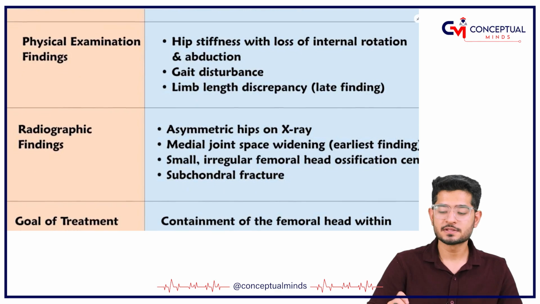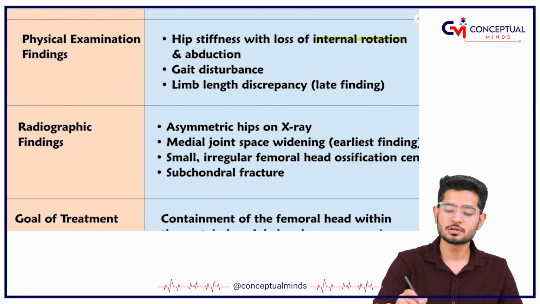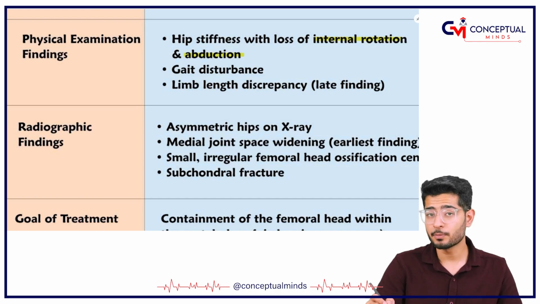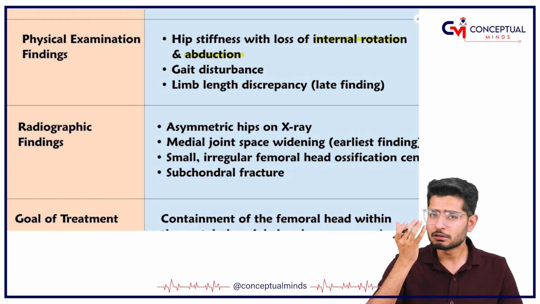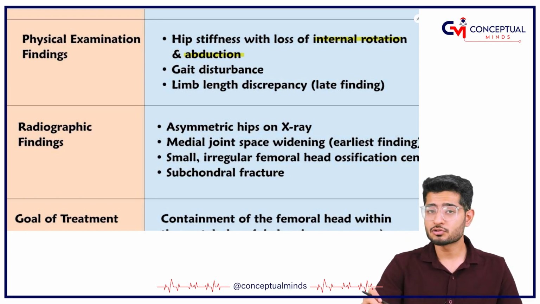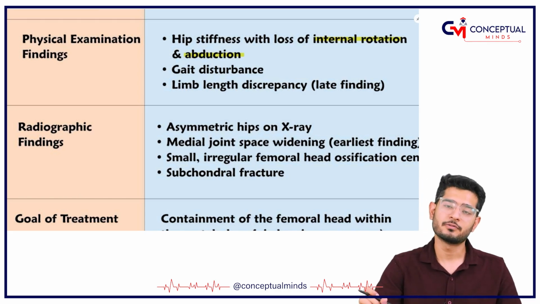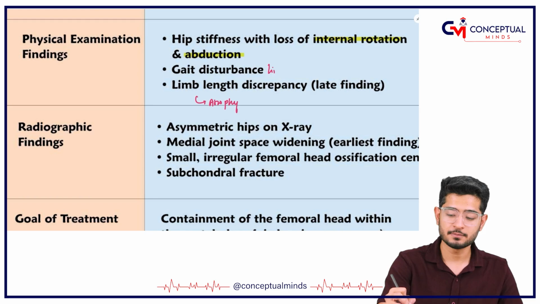So what will be there? There will be hip stiffness, and that is why there is a problem in internal rotation and abduction. Lately, since the child was not properly walking, the child can have a limb length discrepancy, because in Perthes disease the child is giving entire weight on the normal limb. The muscles of the limb which is not working are going to have atrophy, and because of the atrophy there are limb length discrepancies, gait disturbances, and limp.